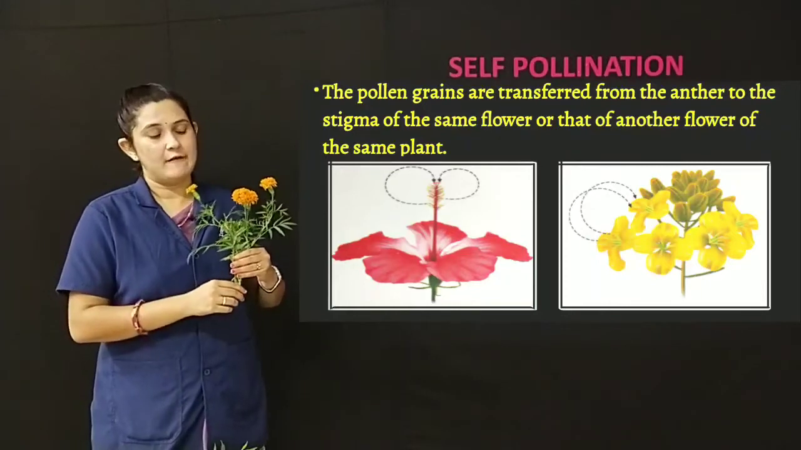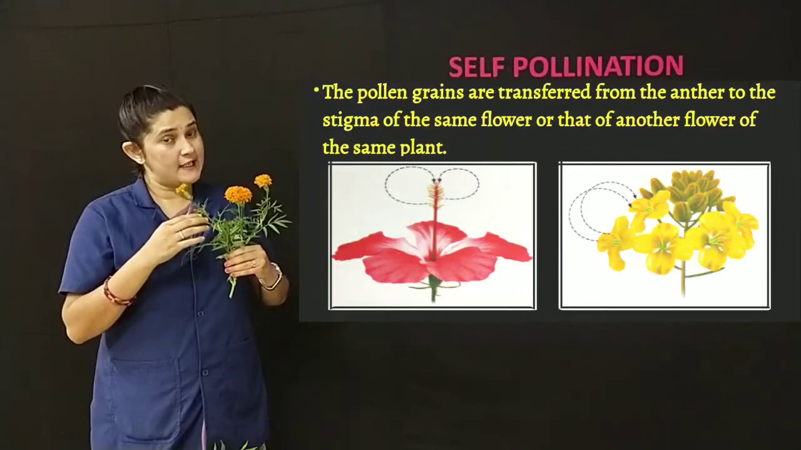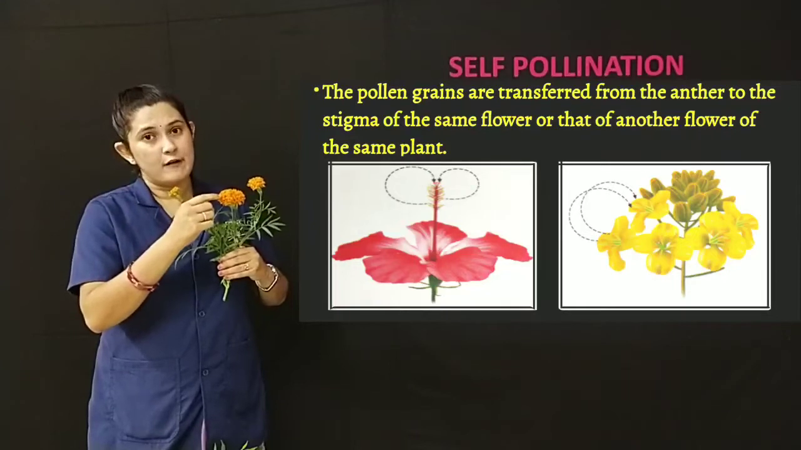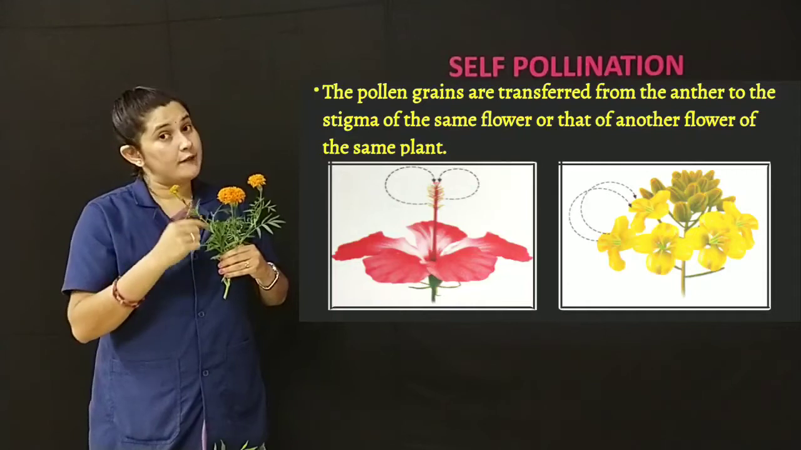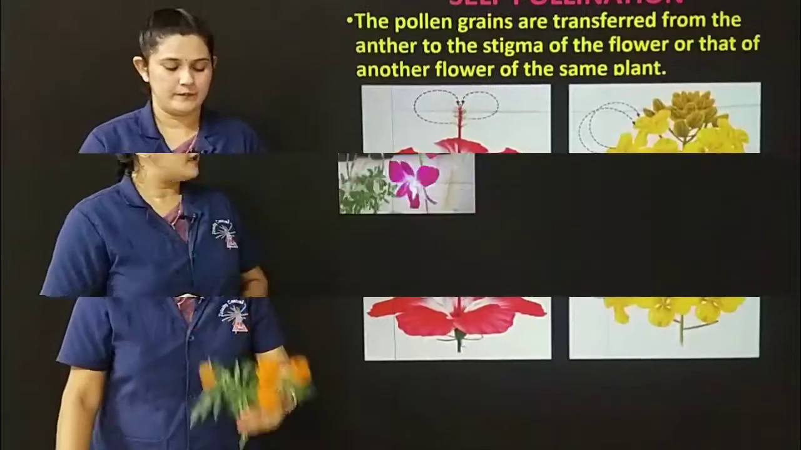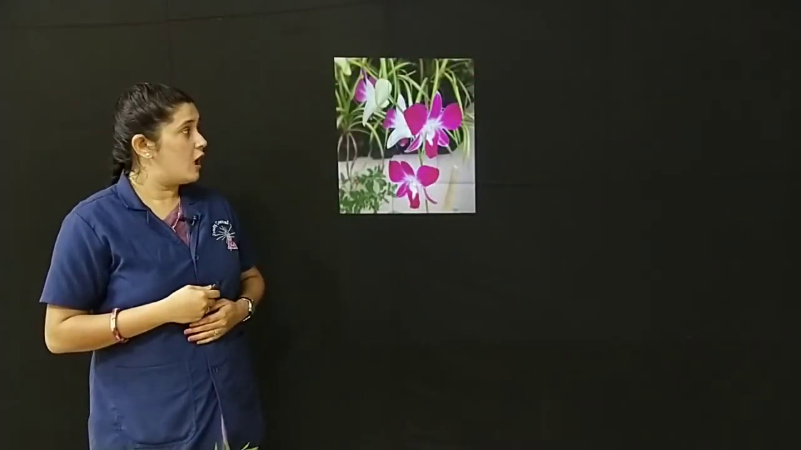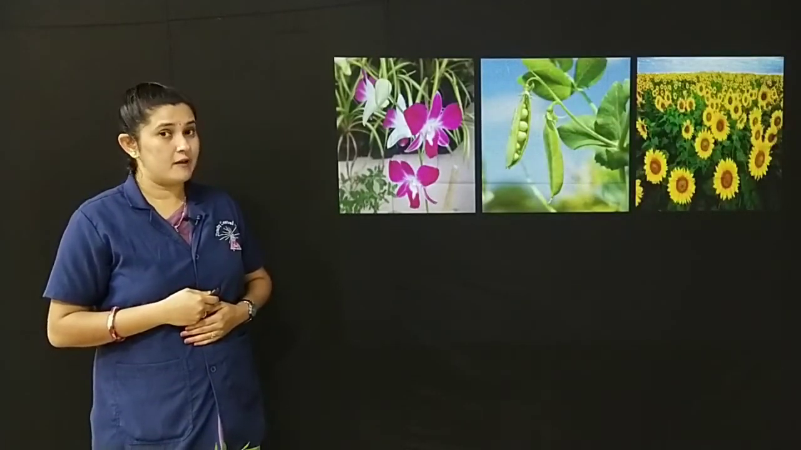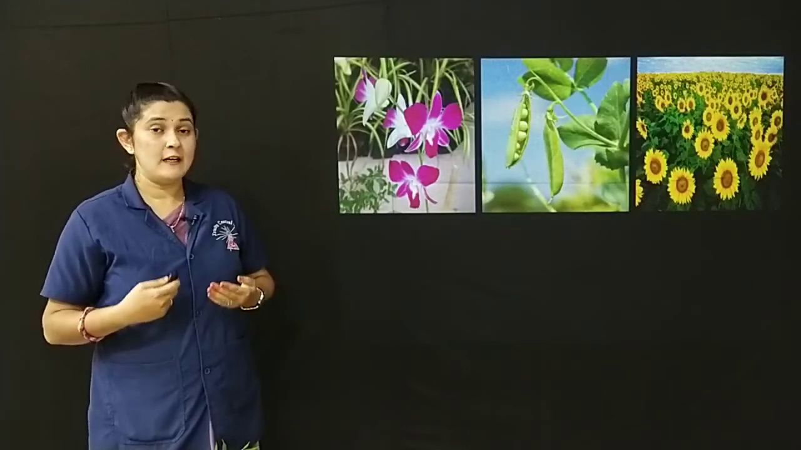Here I have different flowers in this branch. Here, case 2, the pollination takes place from one flower to the other flower of the same plant. This is case 2. Here are the examples of self-pollination. They are orchids, pea plant, sunflower. These are the few examples of self-pollinated flowers.